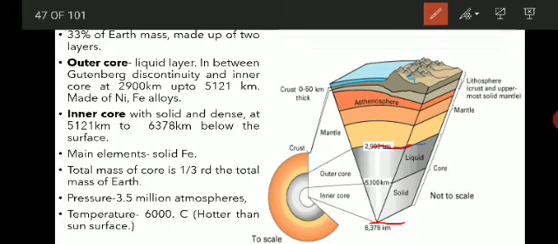So the seismological evidence suggests that the core in its upper part is liquid, and here it is solid. The inner core is solid and the outer core is liquid. How we understood this is, we have seen that the P and S waves, right, the S waves stop at this point, they will not move downward again.